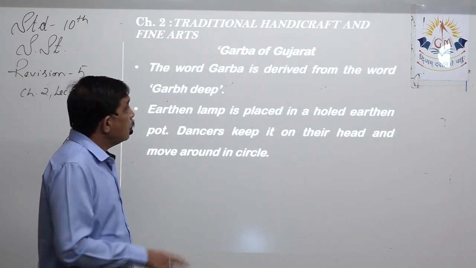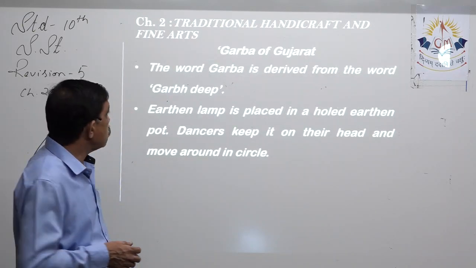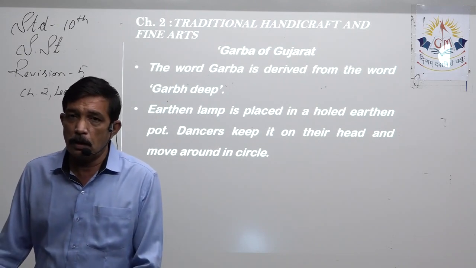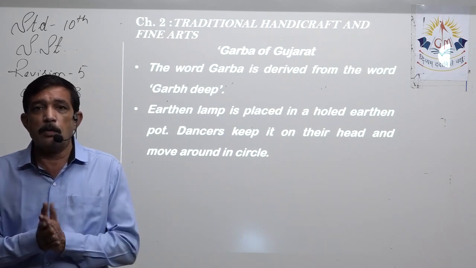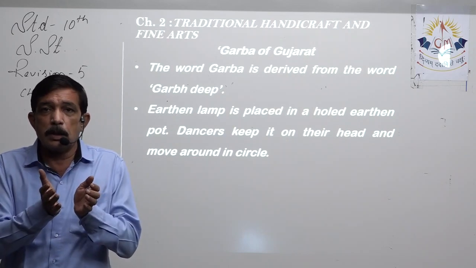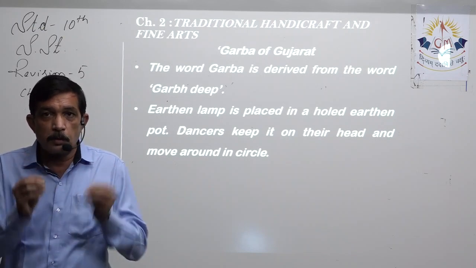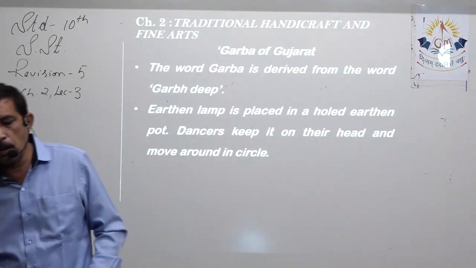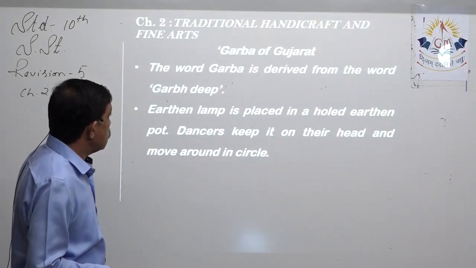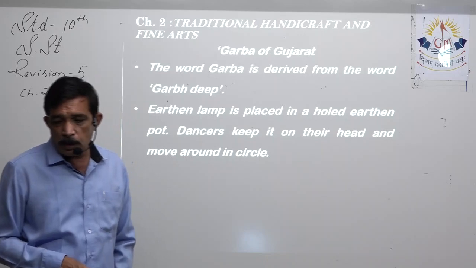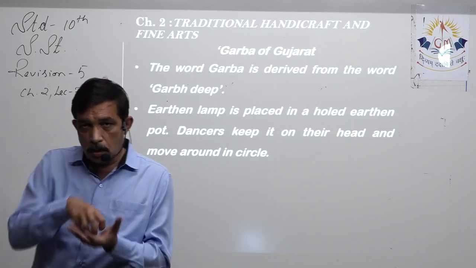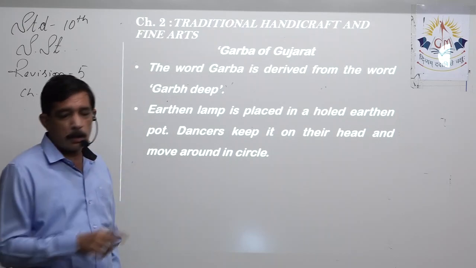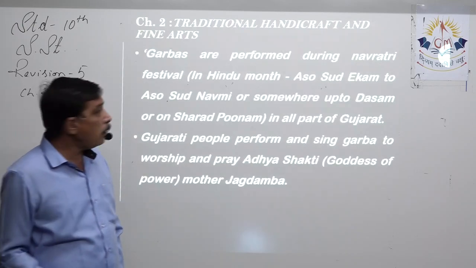Now we come to another folk dance, that is Garba of Gujarat. The word Garba is derived from Garbhadeep. Yes, Garbhadeep. The Garbi that we have is an earthen pot with small holes, and we put a lamp in it. So that way, the word Garba is derived from Garbhadeep. An earthen lamp is placed inside a whole earthen pot. Dancers keep it on their head and move around in a circle. That is the Garba of Gujarat.